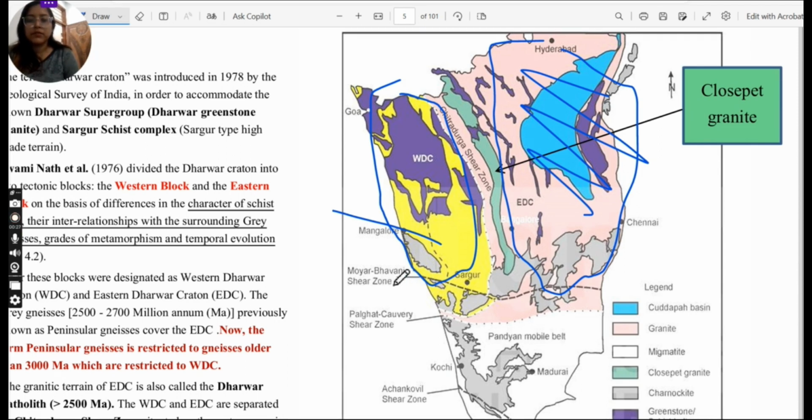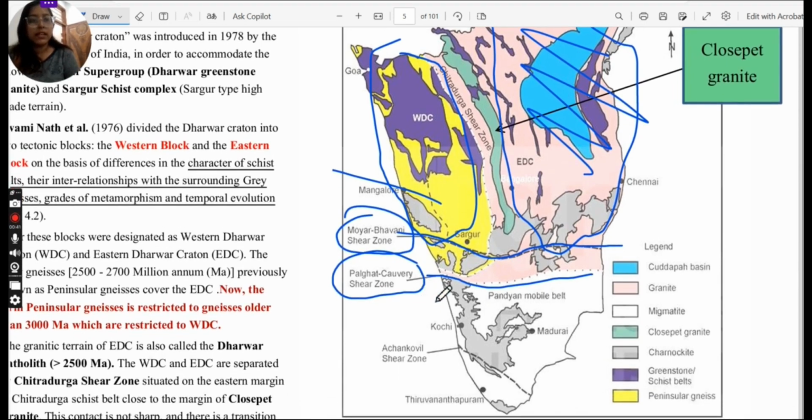Afterward, in the southern portion lies the Moyar Bhavani shear zone. This whole part is a shear zone. Then there is another shear zone, which is the Palghat Kaveri shear zone. On the south of it lies the mobile belt, which is the Pandian mobile belt. This whole part is the Pandian mobile belt.